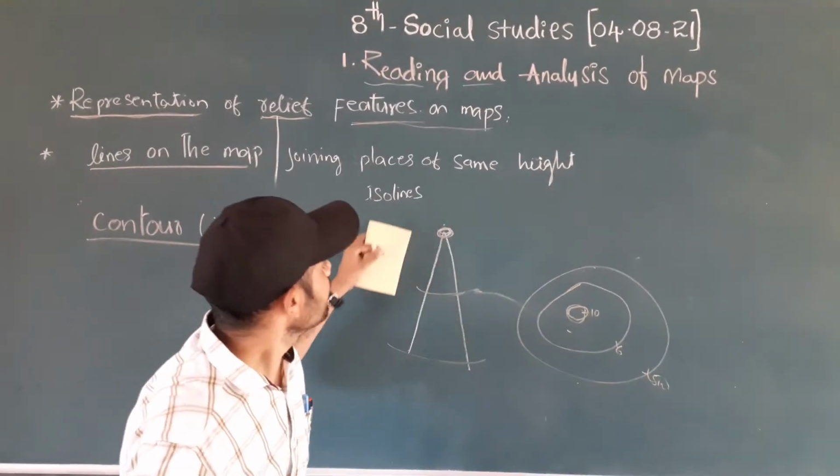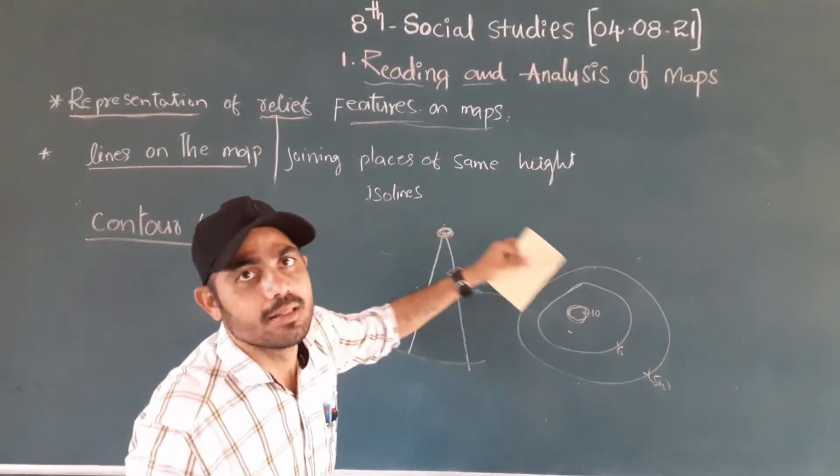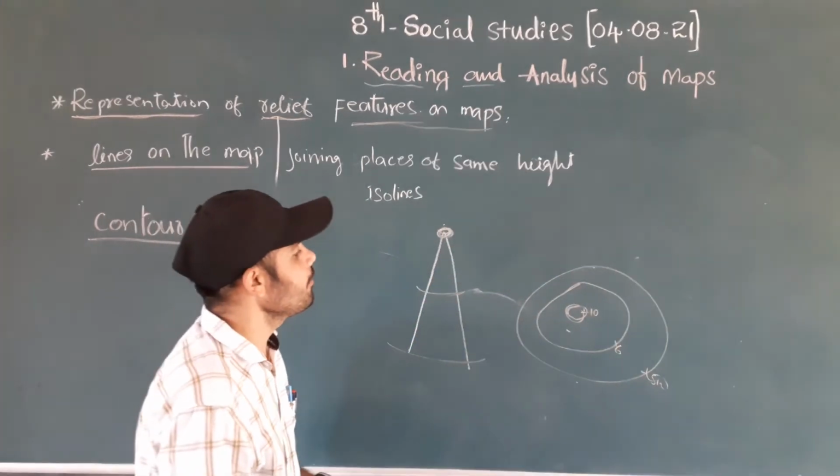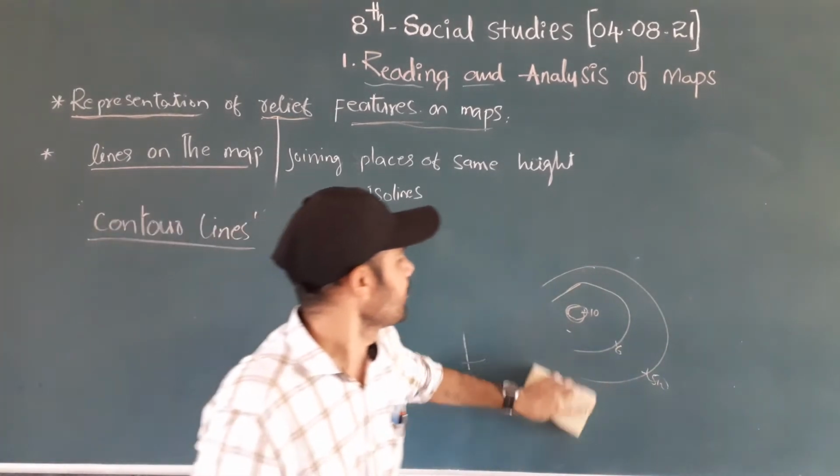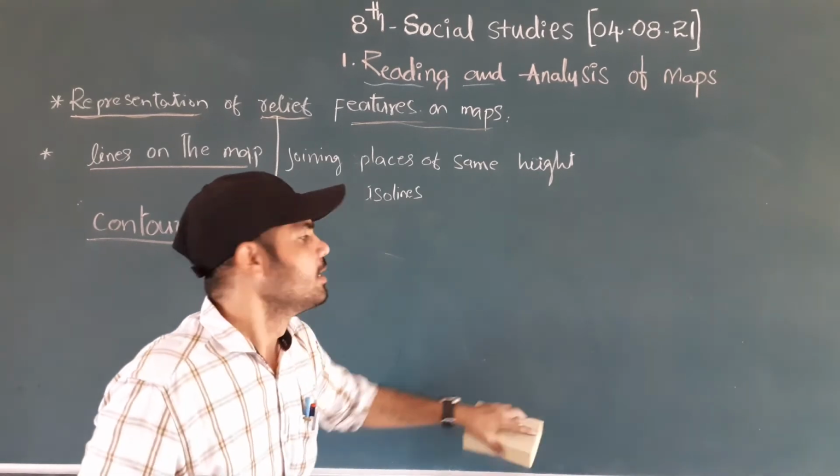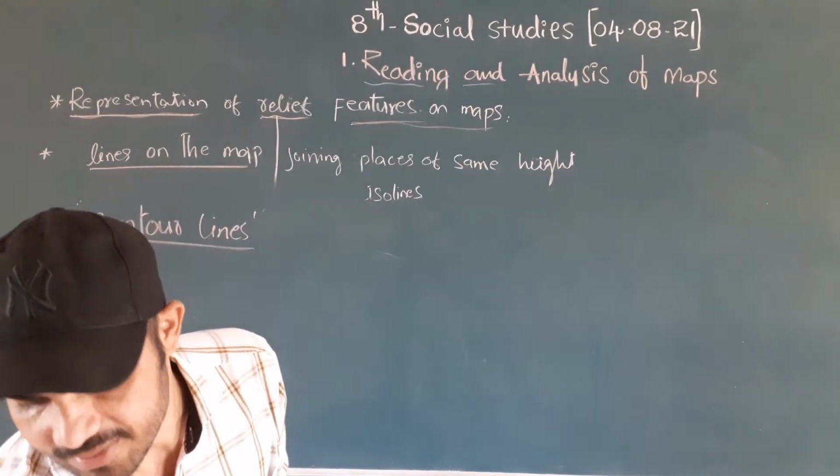Example. By using these lines, we call them contour lines. Why? Because we can't draw a map directly showing how high these are, so we use different lines, right?